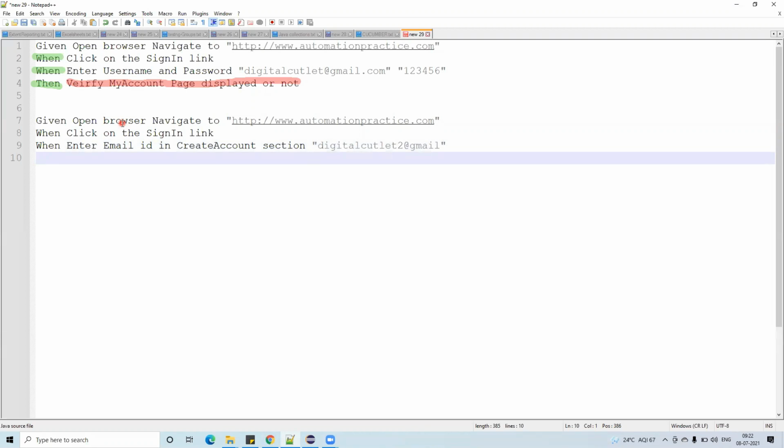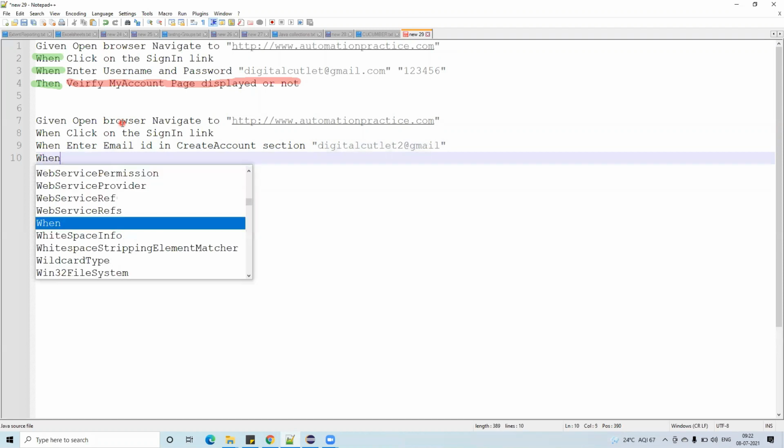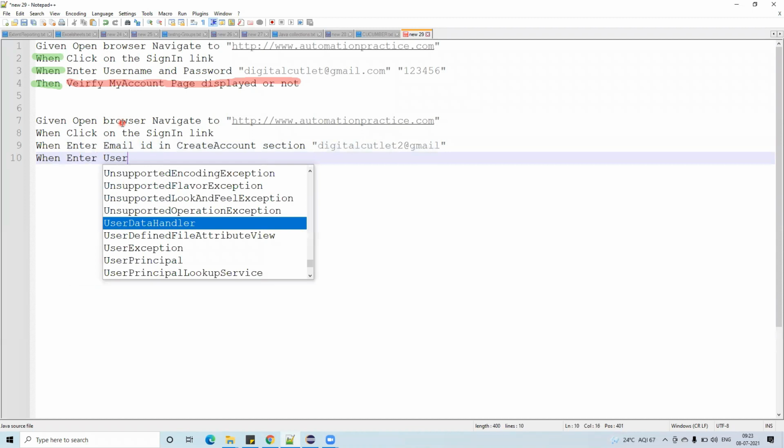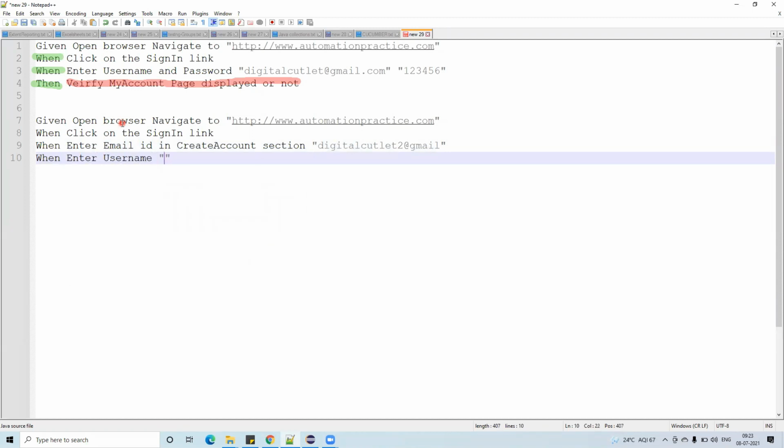Now the regular steps: enter the username, enter the password, all those things we have to do. When, enter username. What is the username? Username is the first name, digital.